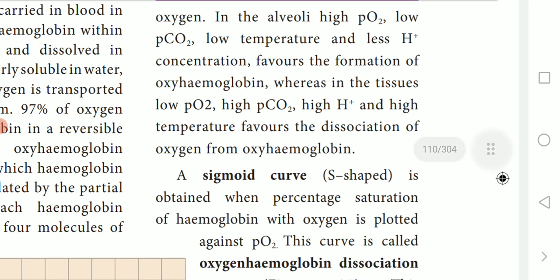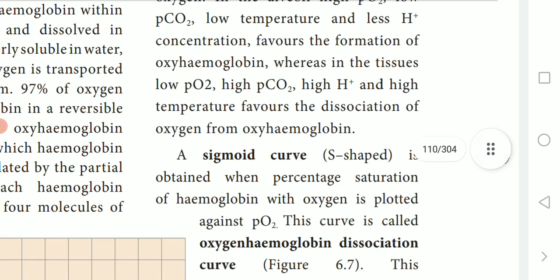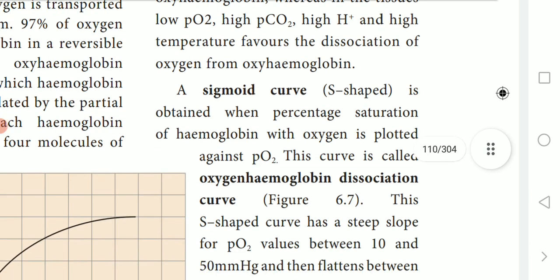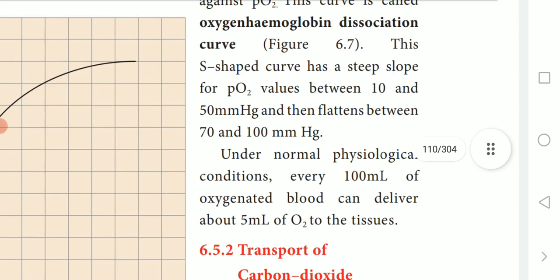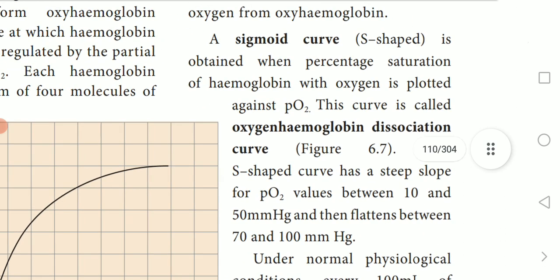What do we mean by oxyhemoglobin? Hemoglobin bound with oxygen. In normal conditions, with high alveolar oxygen pressure, low carbon dioxide, low temperature, and less hydrogen, oxyhemoglobin forms.